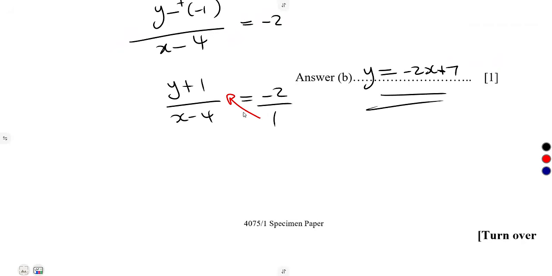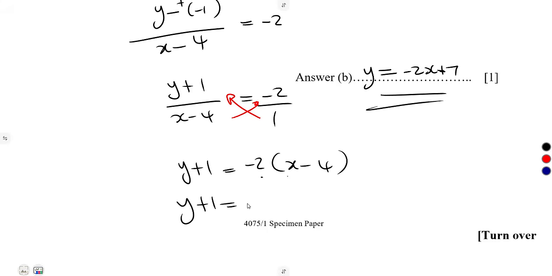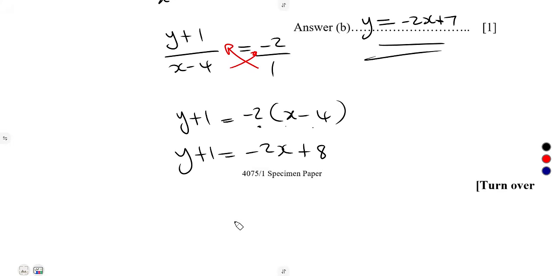You can cross multiply and have your answer in this format. So 1 multiplies y + 1, which is y + 1 equal to -2 multiplied by (x - 4). So y + 1 = -2 times x, which is -2x, and -2 times -4 is +8. At the end, y is equal to what?